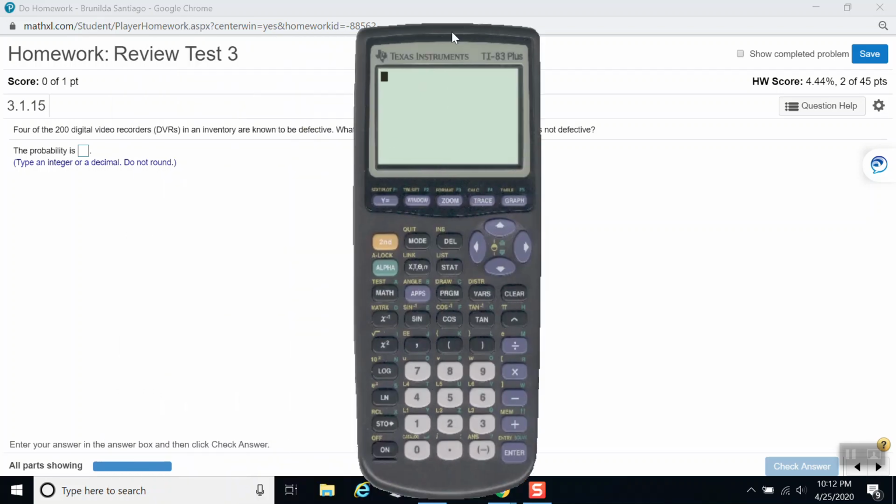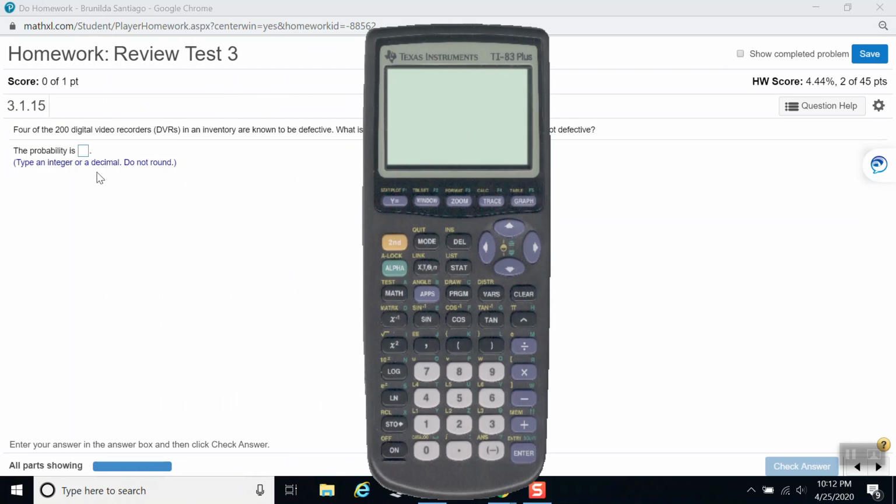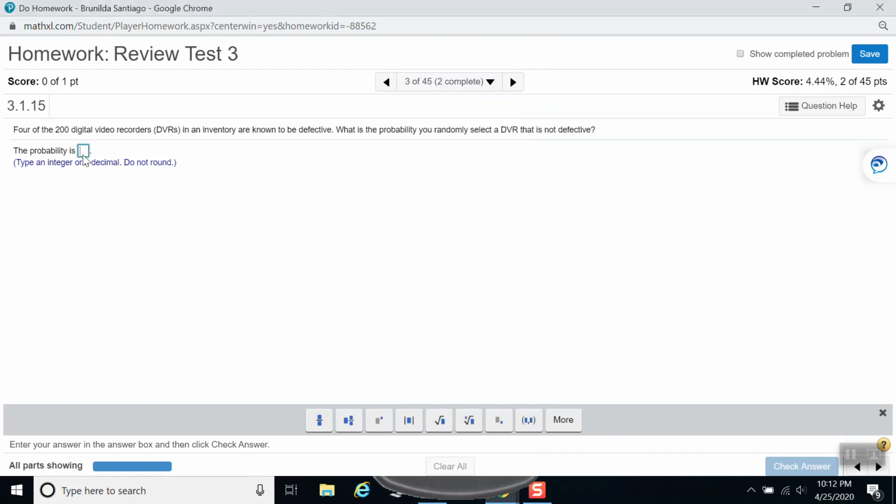If you notice in here, it says type an integer or a decimal, so we don't have to turn this into a simplified fraction. So 196 out of 200 are the ones that are not defective, since it is stated in the question that 4 out of the 200 are defective. So the decimal is 0.98.